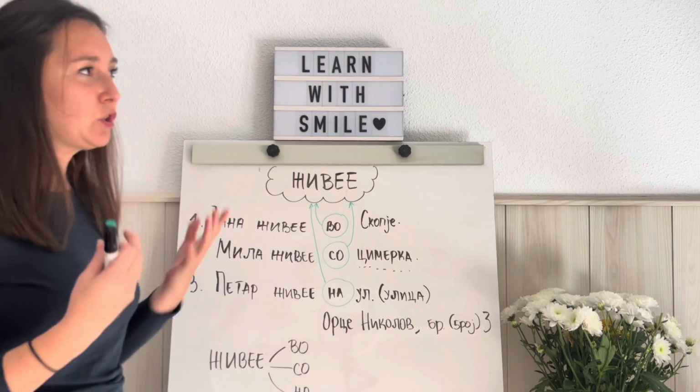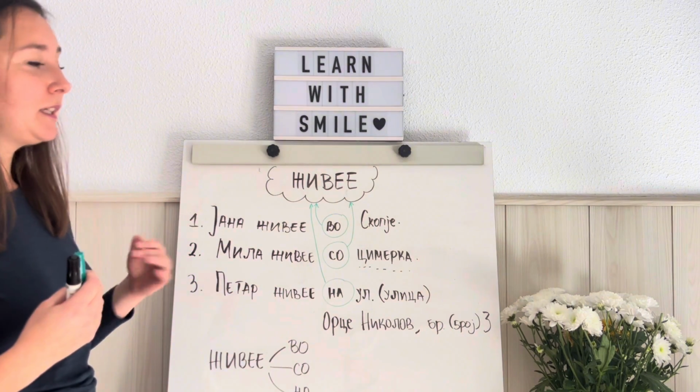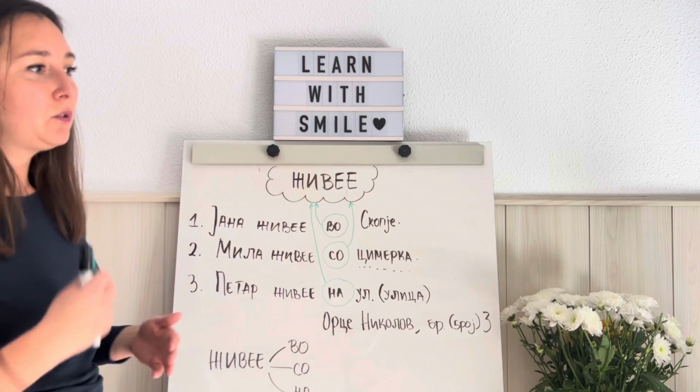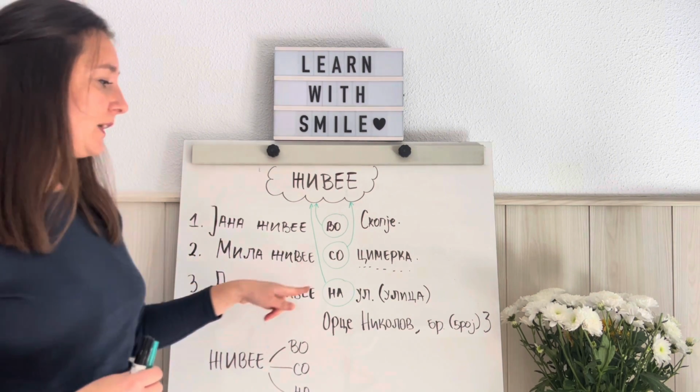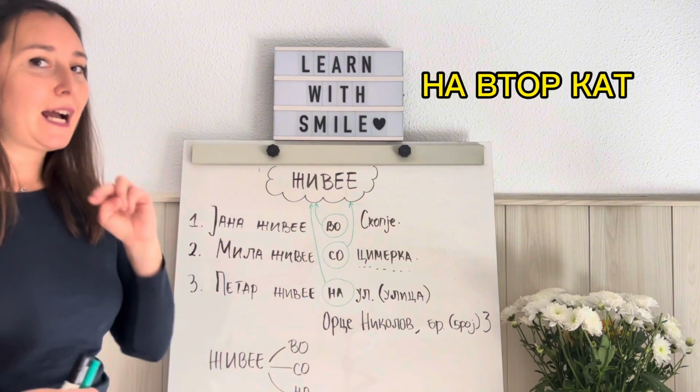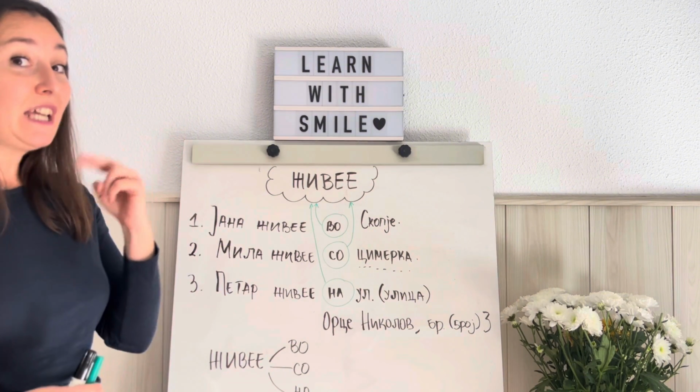Then на can also be used if you want to say he lives on the second floor, on the third floor, also on the floor. So Петар живее на втор кат, we can say. Петар живее на втор кат.